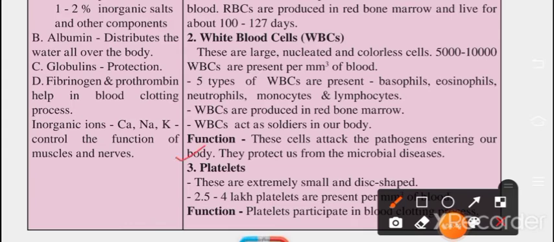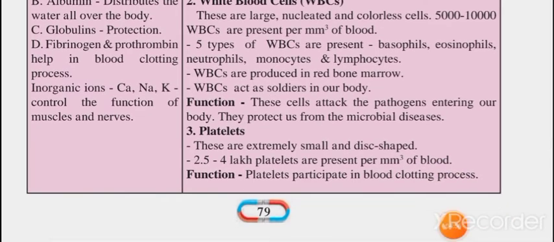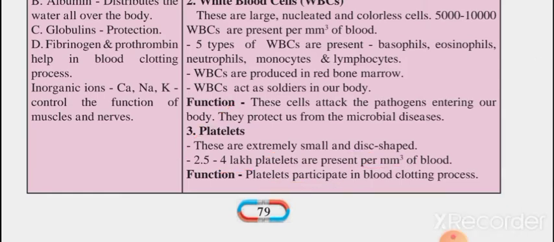Function: these cells attack the pathogens entering our body. They protect us from microbial disease. This is the working of WBCs. Next is platelets. These are extremely small. 2.5 to 4 lakh platelets are present per cubic millimeter of blood. If their count becomes less, then also we will become very weak. Functions: platelets participate in blood clotting process.